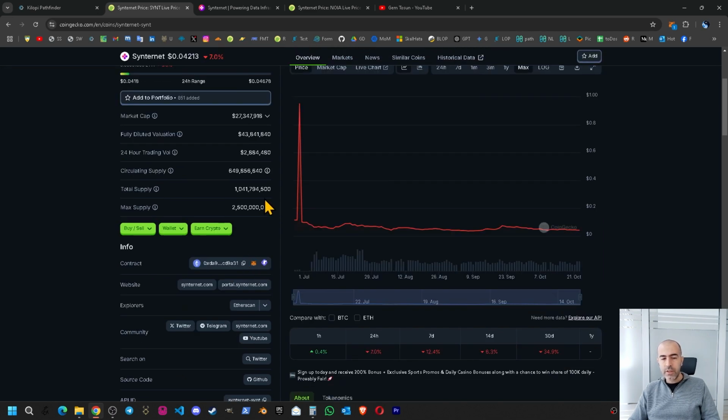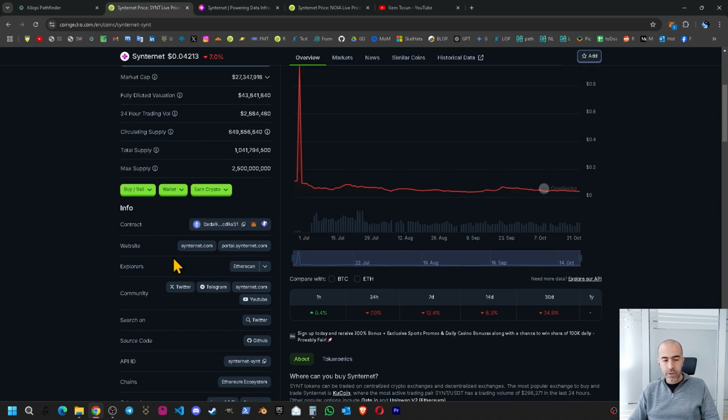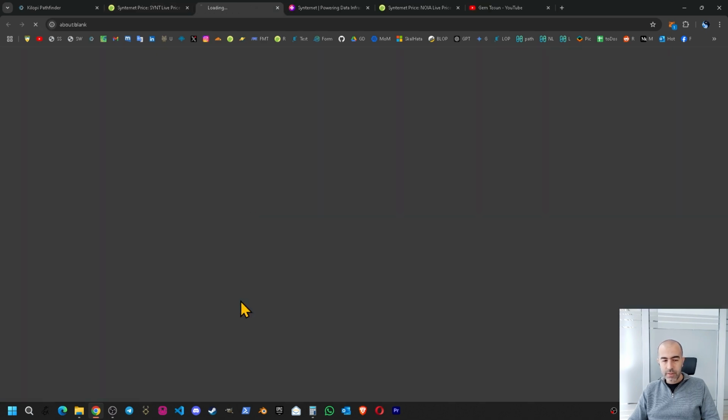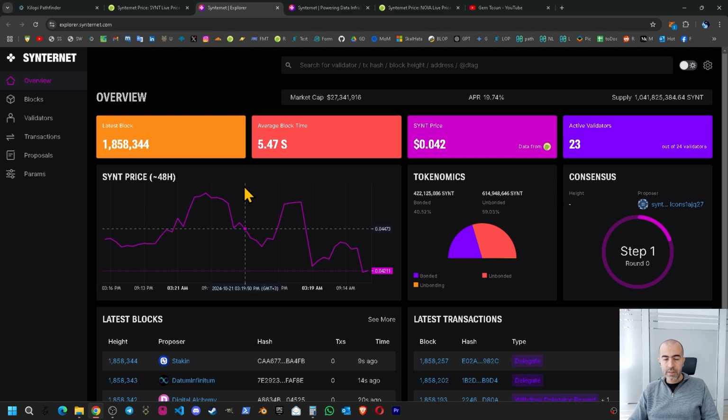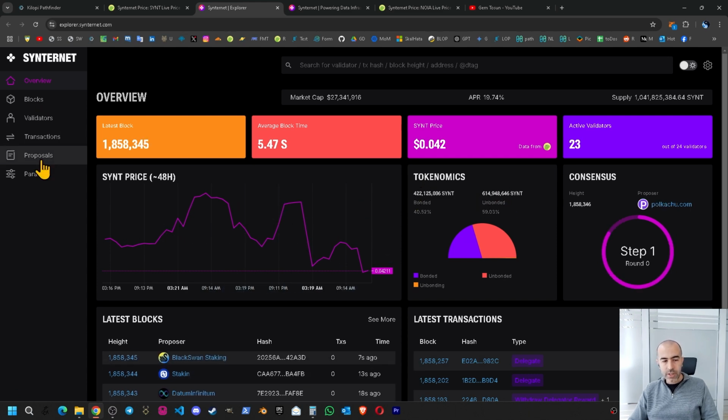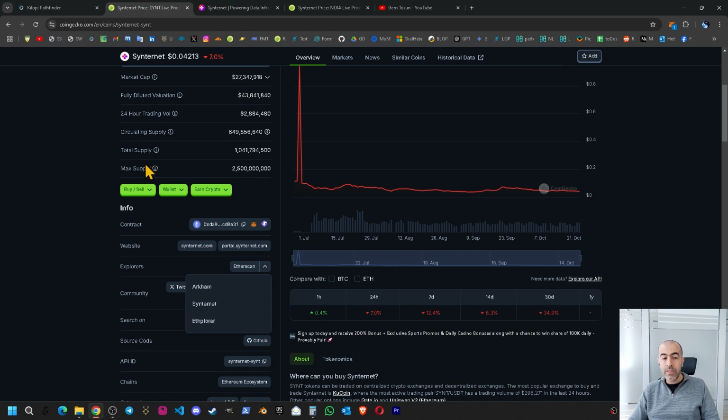If you want to check these numbers, you need to go to the documentation of the project. You can confirm the maximum supply and the total supply there. As for circulating supply and total supply confirmation, you need to go to the Explorer and Synternet, since the project has its own blockchain. You can see the tokenomics part in here, check the details, and confirm these numbers.